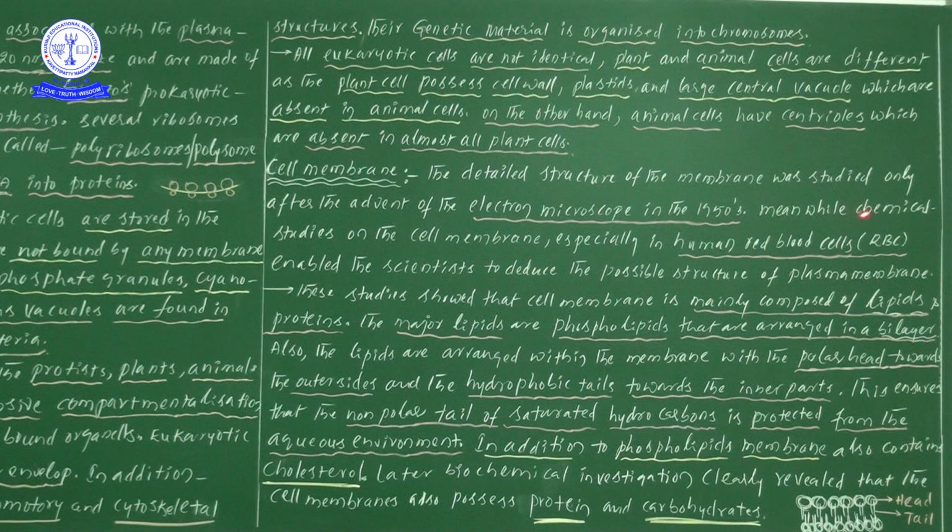Meanwhile, chemical studies on the cell membrane, especially in human red blood cells, enabled scientists to deduce the possible structure of the cell membrane.